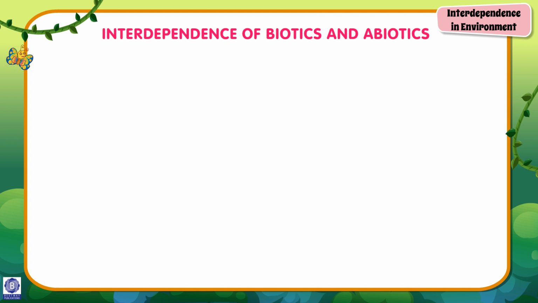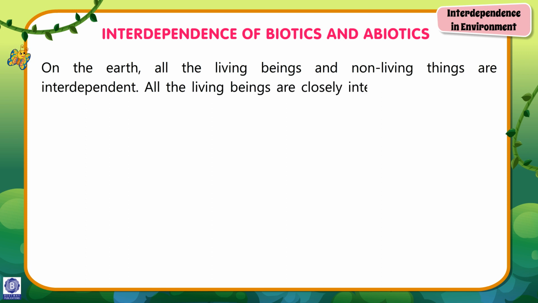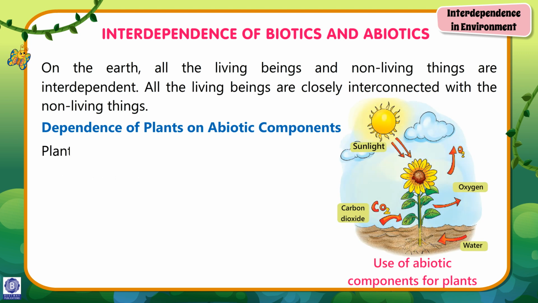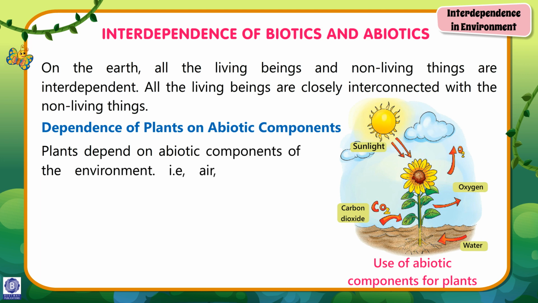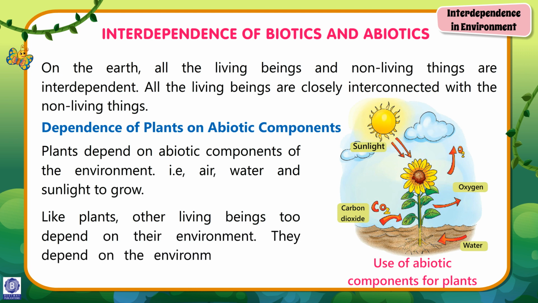Interdependence of biotics and abiotics. On the Earth, all the living beings and non-living things are interdependent. All the living beings are closely interconnected with the non-living things. Dependence of plants on abiotic components. Plants depend on abiotic components of the environment, that is air, water, and sunlight to grow. Like plants, other living things too depend on their environment. They depend on the environment for food, water, and air.